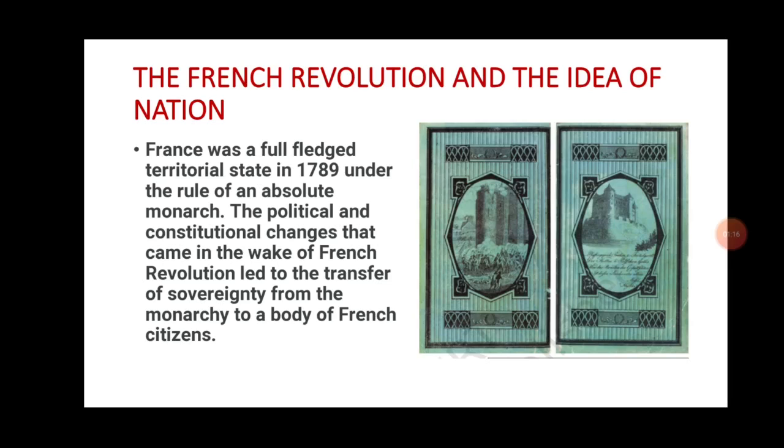They wanted equality, liberty, justice, fraternity, but these things were not provided to them as citizens. So they wanted a transfer from monarchy to democracy, and for that they started the revolution to achieve this goal.